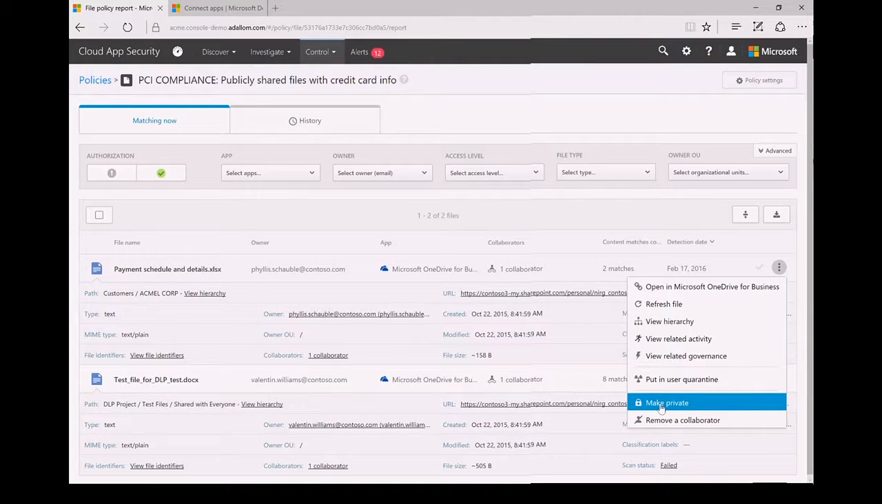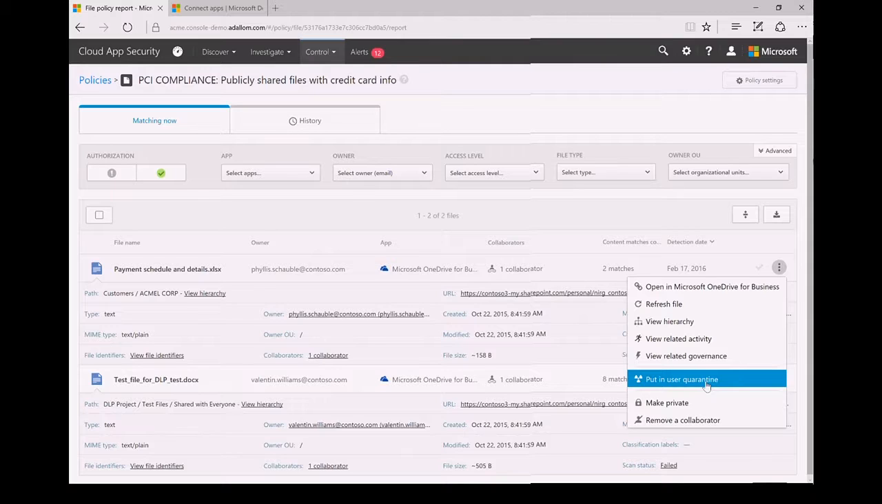I can make the file private. I can put it into user quarantine, which means that Phyllis still has access to it, but it's not accessible to other people. It's not shareable with other people. The reason that we give you all these different options is that we don't want to jump to the conclusion that Phyllis is a hacker. She's probably not. She probably didn't even do this maliciously. She may not have even realized that she did it. She may have fat-fingered a button somewhere.